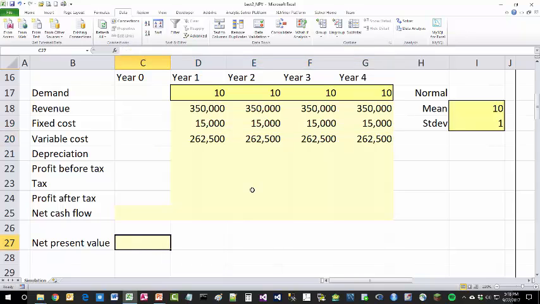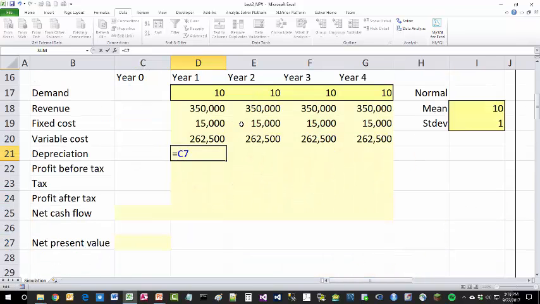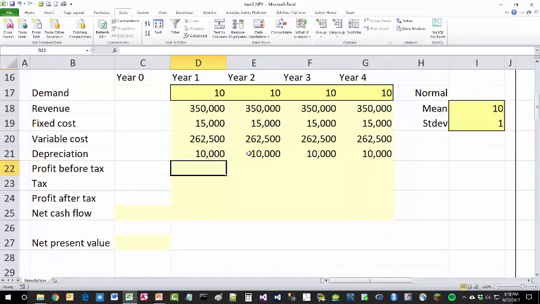Okay, next we're going to fix the depreciation at 10 million per year, just like the fixed cost, and then we'll calculate the profit before tax as the difference between revenue and all these costs.